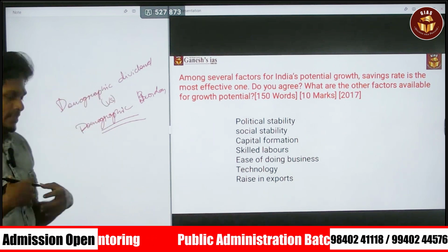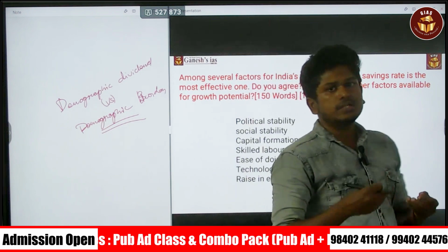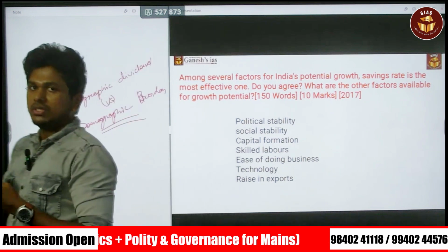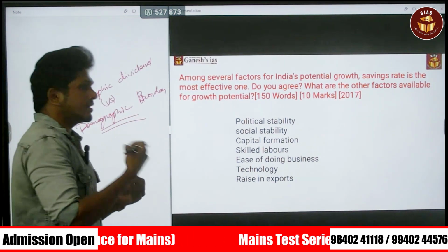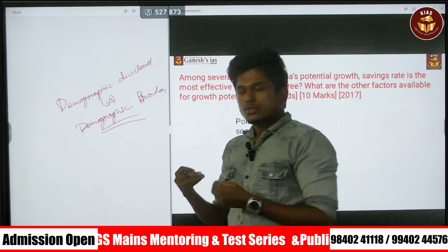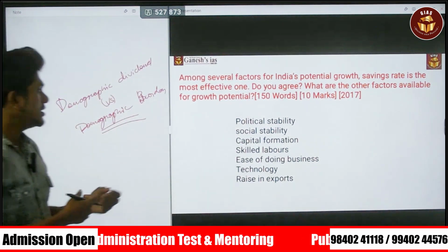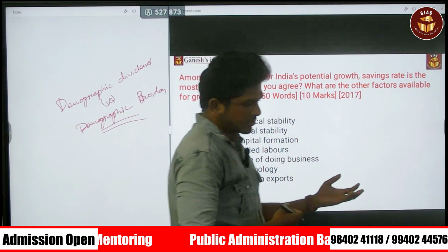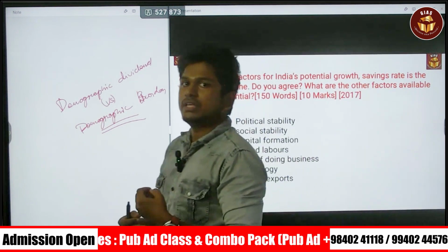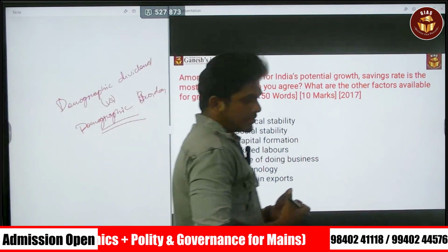Next is ease of doing business, which is whether it is easy for a company to start a business, whether the company gets a license within a certain time period, whether the company is able to get an electricity connection and water supply within a time frame, and whether the company is able to get credit in an easy manner. These are the things about ease of doing business. These are other factors that contribute to India's growth potential. And then the use of technologies.